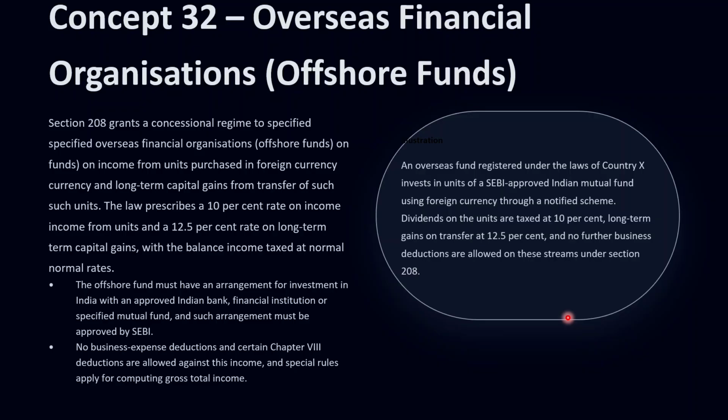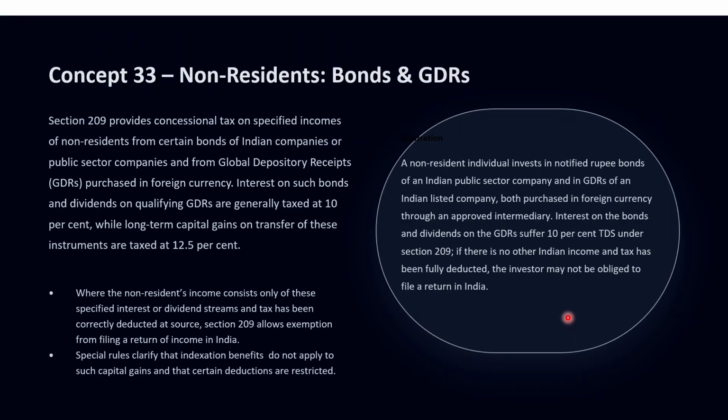Moving to concept number 33, which talks about bonds and GDRs. Concept 33 focuses on income of non-residents from certain bonds and GDRs governed by section 209. Section 209 covers non-residents who invest in foreign currency in specified bonds issued by Indian companies or public sector companies, and the GDRs of Indian companies issued in accordance with the notified schemes.